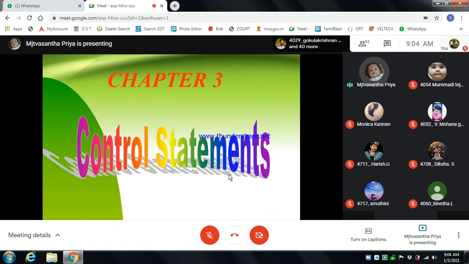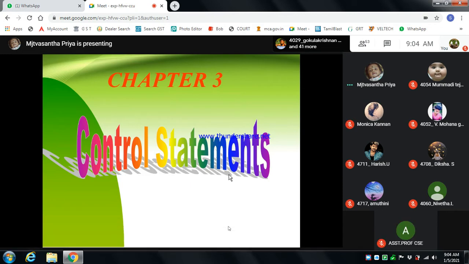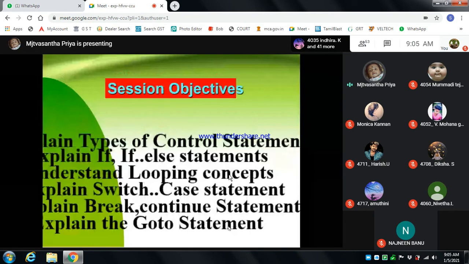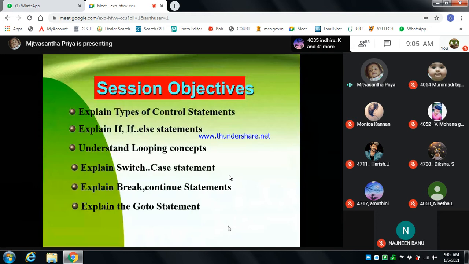So this is the control statement, with branching and iteration. Iteration is nothing but looping. A looping statement is called iteration. So in the branching statement, we can see that. See here the function objectives.